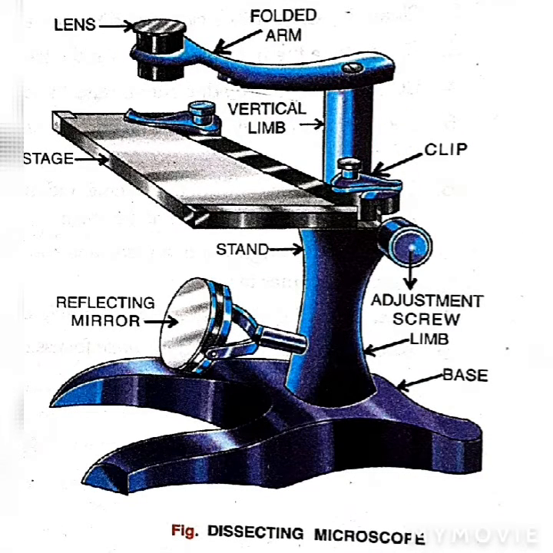So now we are going to discuss the dissecting microscope, or simple microscope. As I have already told you, simple microscopes are microscopes with one lens. They have a single lens through which the upturned image of the object is seen. You can also see the inverse image, inverse image means the ulta image, what you say.